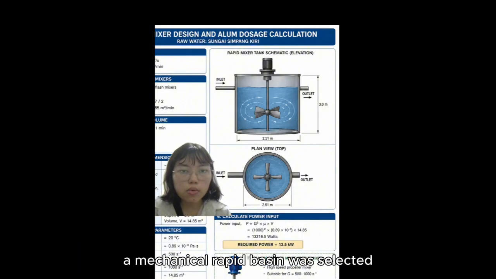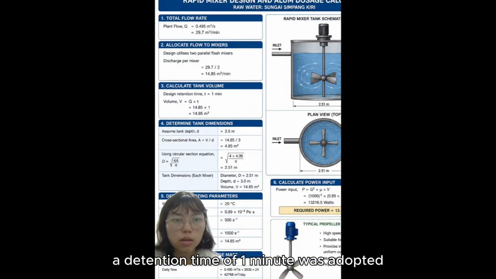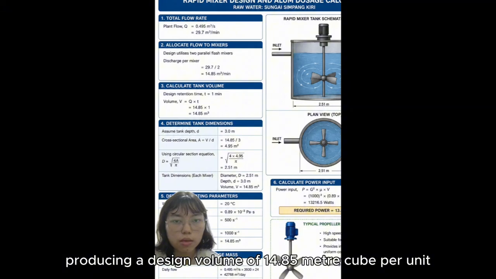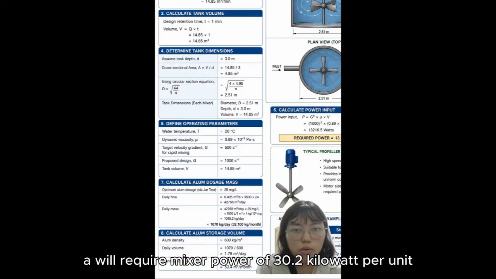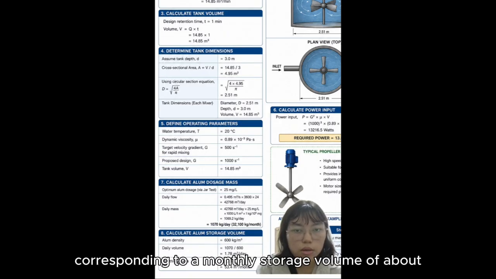A mechanical rapid mixing was selected to ensure uniform dispersion of alum throughout the water. Two parallel flash mixers were provided. A detention time of 1 minute was adopted, producing a mixer volume of 14.85 meter cube per unit. This will require a mixer power of 30.2 kilowatt per unit. The daily alum requirement is 1017 kg per day, which corresponds to a monthly storage volume of about 53 meter cube.